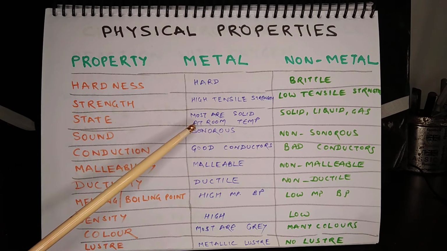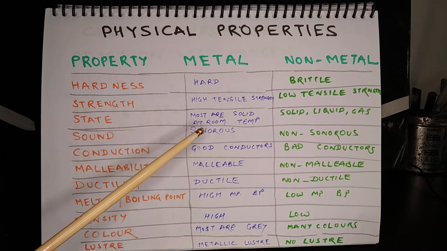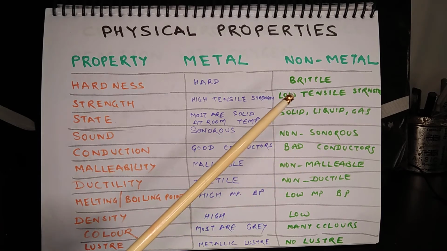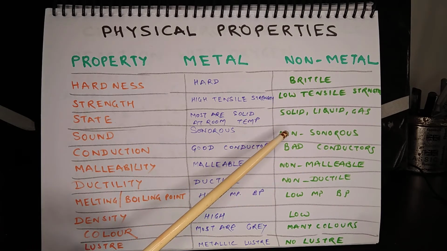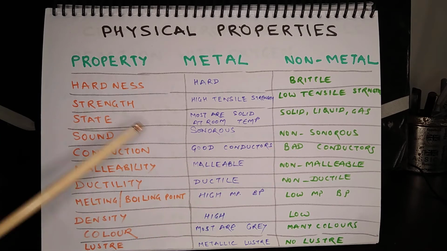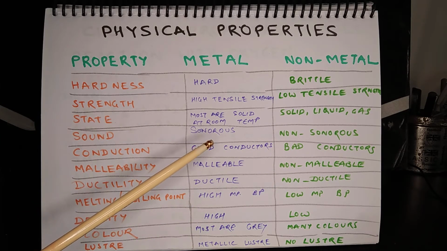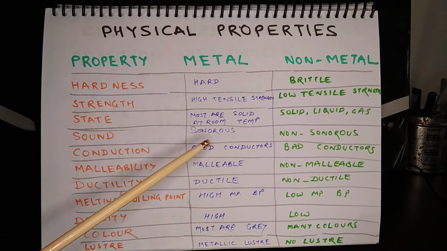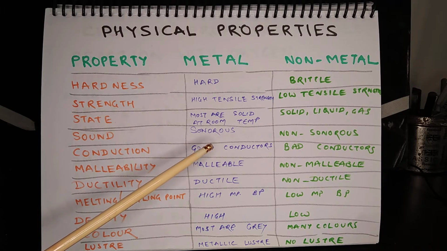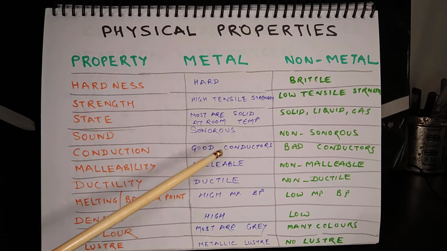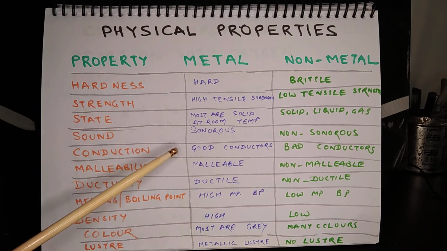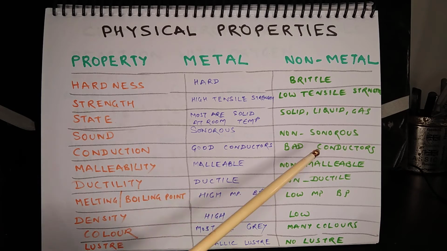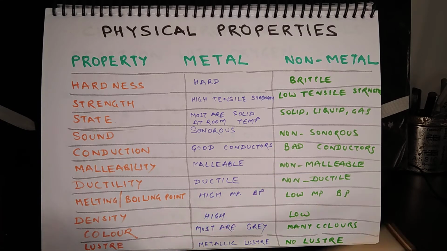Most of the metals are solid at room temperature, with one exception, that is mercury, while non-metals are found in solid, liquid and gaseous states. Metals are sonorous. Sonority means when you hit a metal with an object, it produces a typical sound, and because of this property, bells are made of metal. Non-metals are non-sonorous. Metals are good conductors of electricity and heat, while non-metals are bad conductors of electricity and heat.